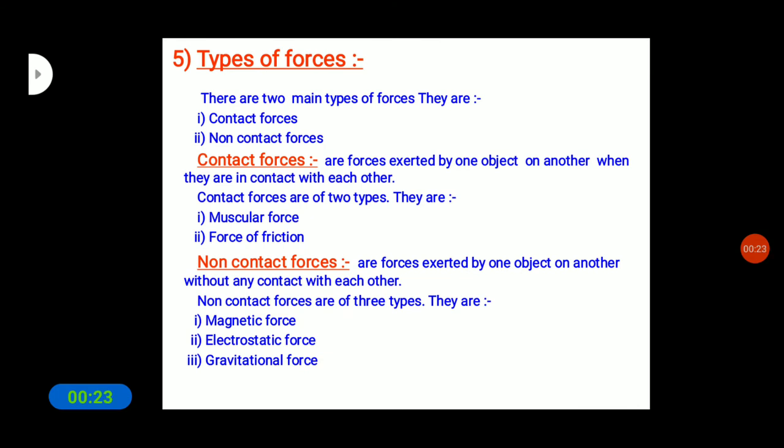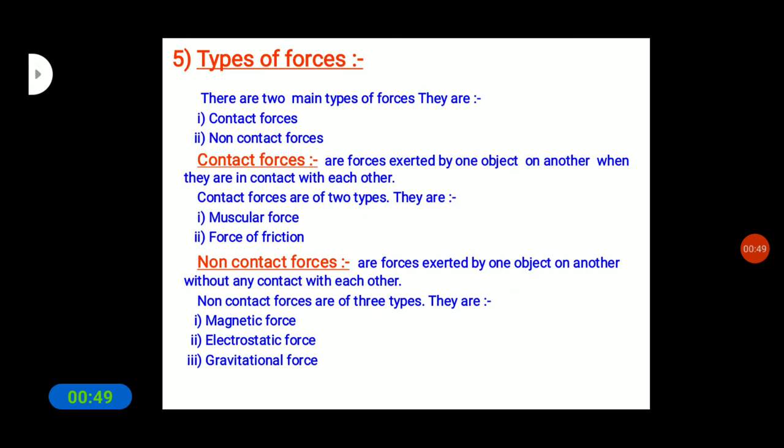So in the last video we studied the definition of force and the types of force. What are the two main types of forces? Contact forces and non-contact forces. Contact forces are the forces exerted by one object on another when they are in contact with each other.